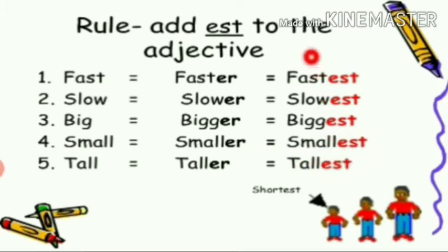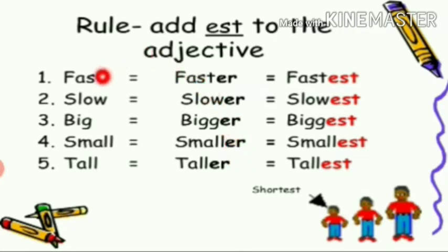So when we compare one person with the rest of the things, we will use superlative degree. Superlative degree we will get by adding EST. And comparative degree we use when we compare one person with another person. So we get comparative by adding ER with the word.